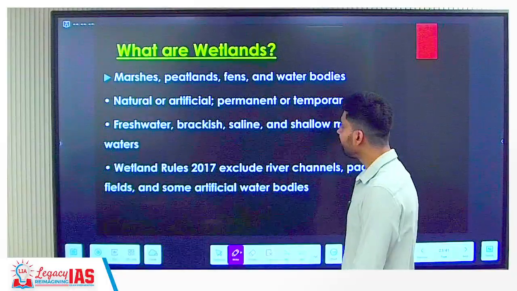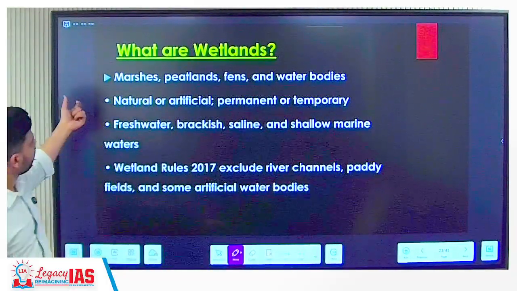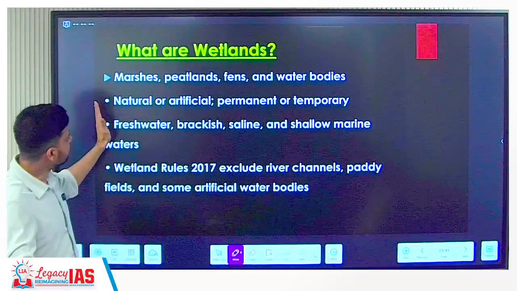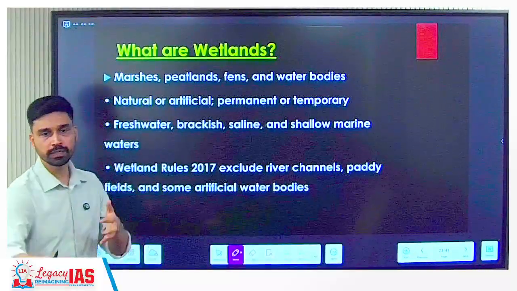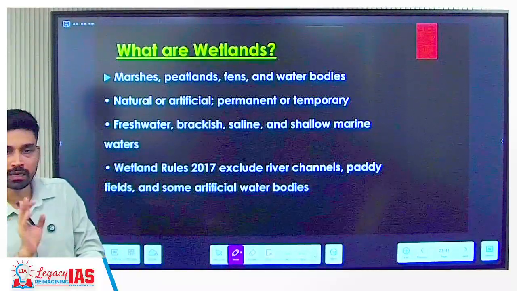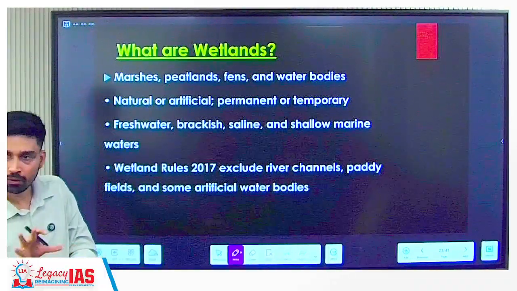Now coming to what wetlands are. A wetland has a very broad definition. Anything which is peatland, marsh, fen, or any kind of water body, whether natural or artificial, it does not matter. Artificial means you create a dam. When you create a dam, water gets stored in a reservoir. That can also be classified as a wetland if it has biodiversity, flora, fauna and all that.